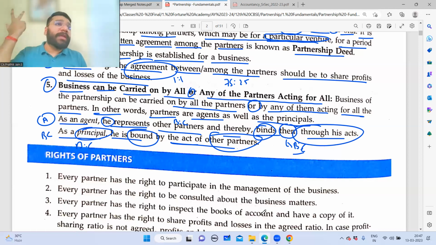See, Virat Kohli and Dhoni are sitting in some part of the world. We are taking a loan from some small bank in Coimbatore. So Virat Kohli and Dhoni will have no idea about this. Like this, they'll be invested in 100 ventures. So they cannot go and tell every banker, see, I'm a partner of this particular entity, but don't give a loan. They cannot tell. But they should have all the documents to safeguard themselves. So who will take care of all that? Lawyer. Am I clear? Okay.